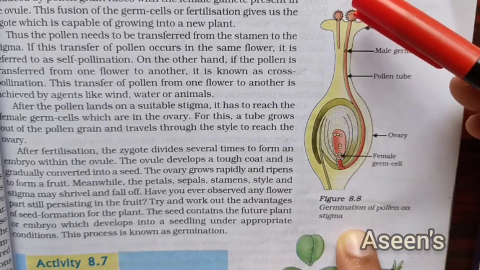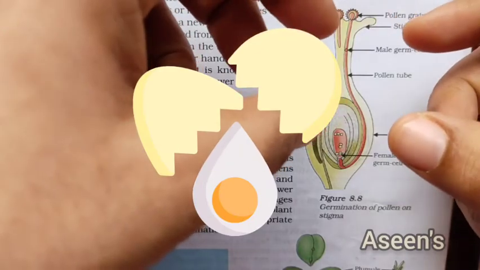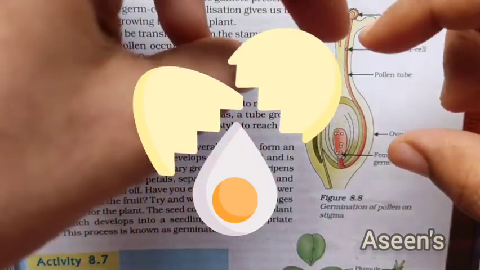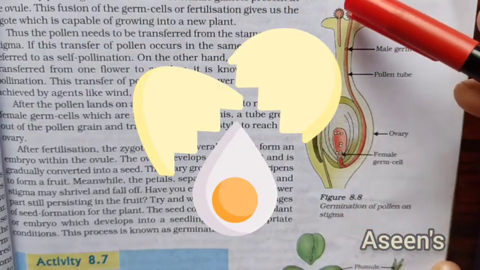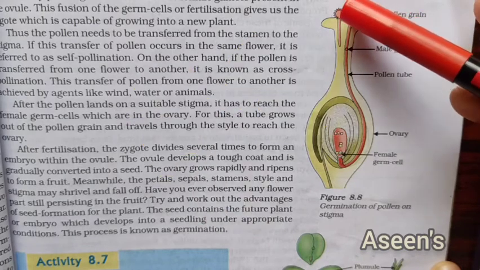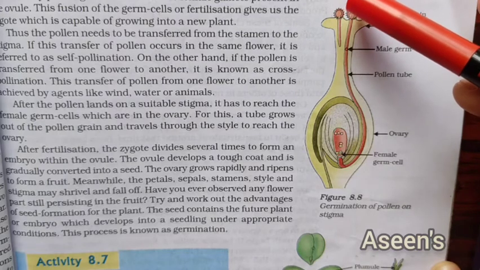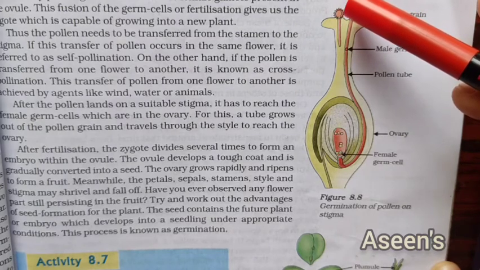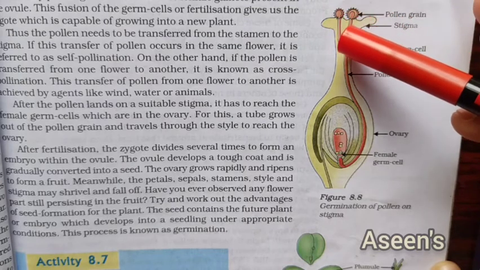So for germination, what will happen is, when you break an egg for an omelette or something and just open it, whatever content you have inside will go like a drop below. Just like that, whatever contents are present inside this pollen grain, they'll have an opening over here, and because of that, the entire content inside the pollen grain will be poured down in a long tube. It will go on elongating itself.